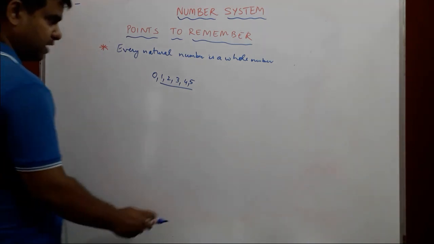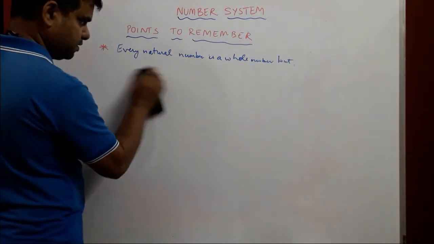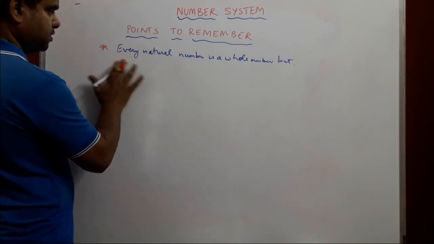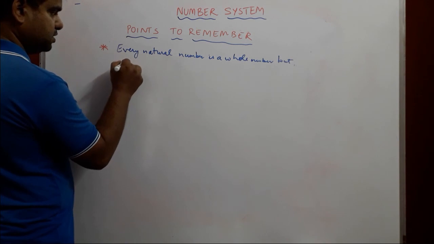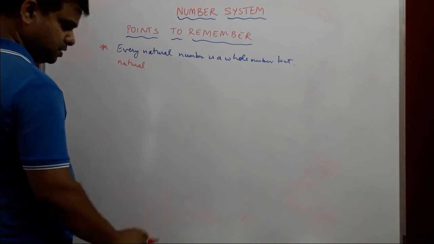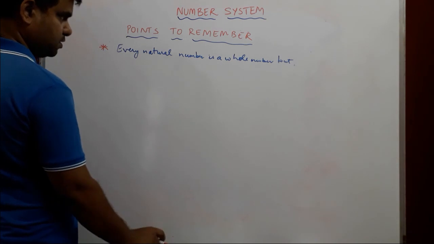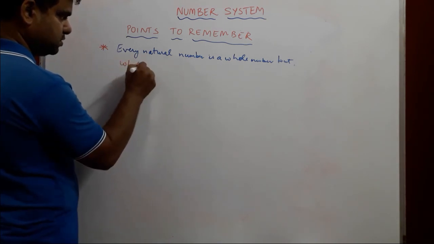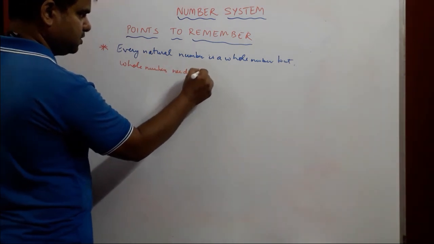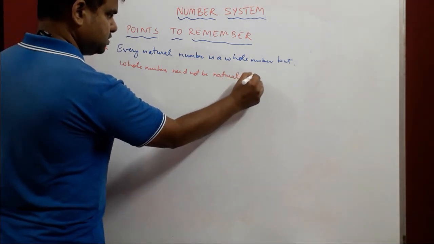So we can write over here, but whole numbers need not be natural numbers.